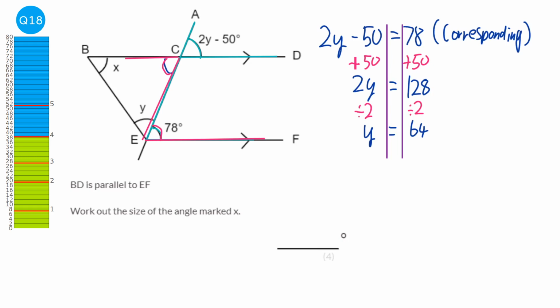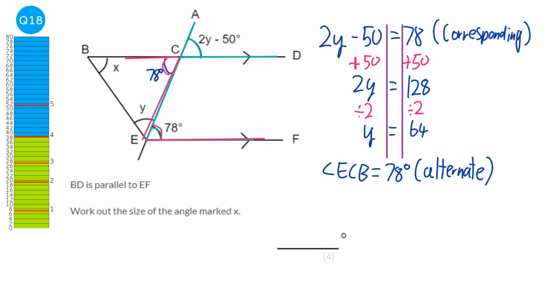So I can write that down here: angle ECB is equal to 78 degrees, and the reason for that is alternate angles.